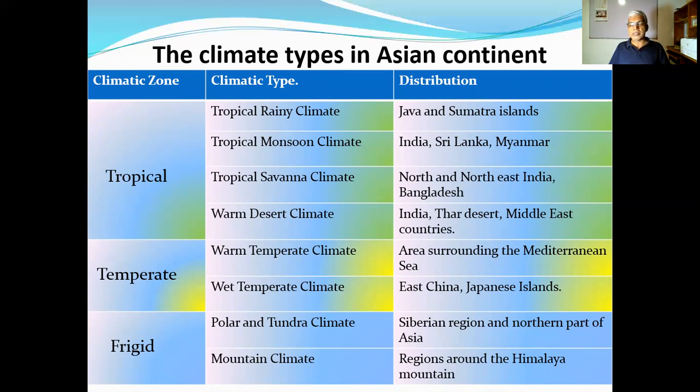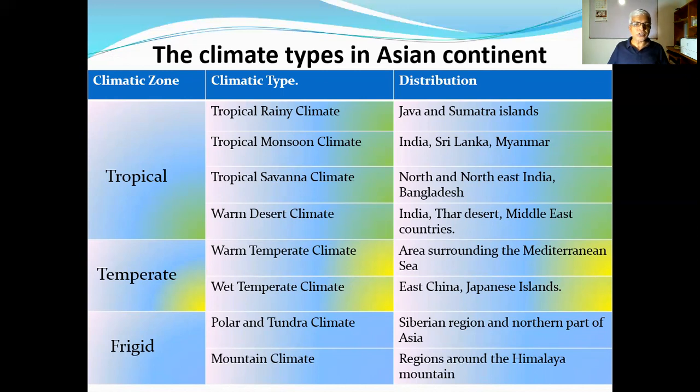Then the mountain climate, especially over the mountain tops or parts of the mountain, where the temperature is again low. Especially they can be found associated with the Himalaya. They are the major types.